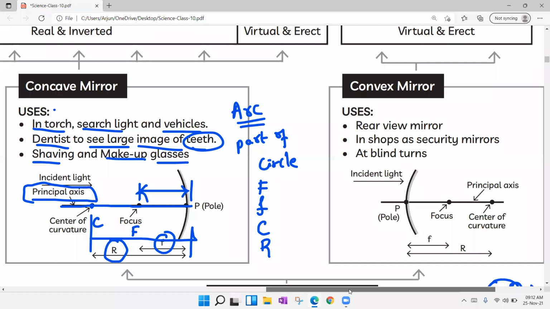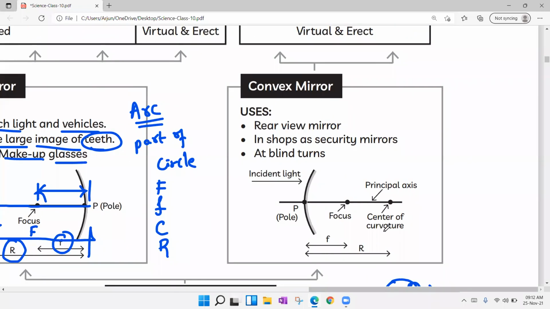Then we have convex mirror. Convex mirror is the mirror which is bent outwards. So this is concave mirror, and here we have the non-reflecting side, and this mirror is known as diverging mirror. Why? Because if you pass light rays parallel to each other, then as soon as they touch the mirror, all light rays will be diverged out like this. It diverges out.